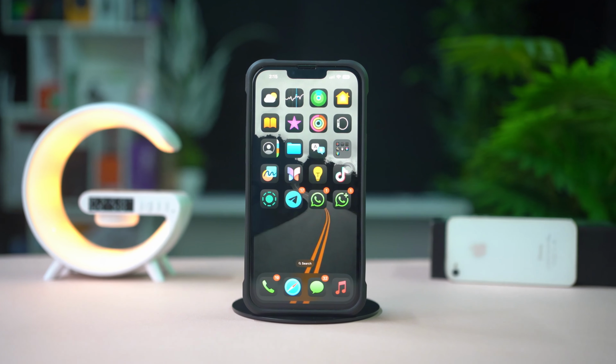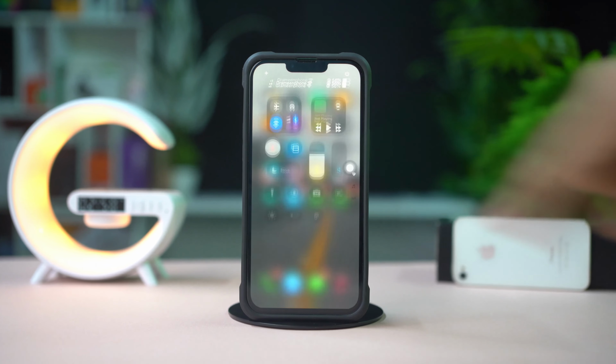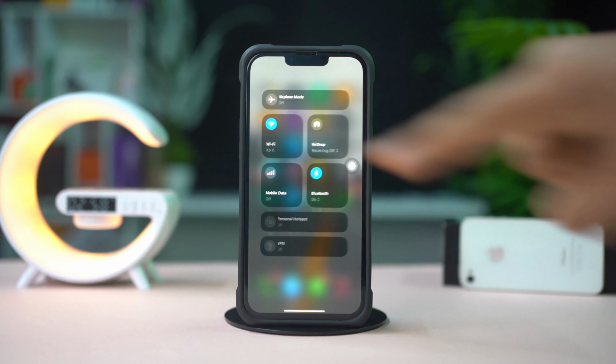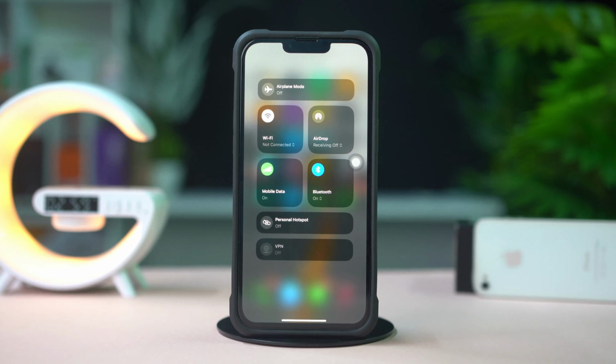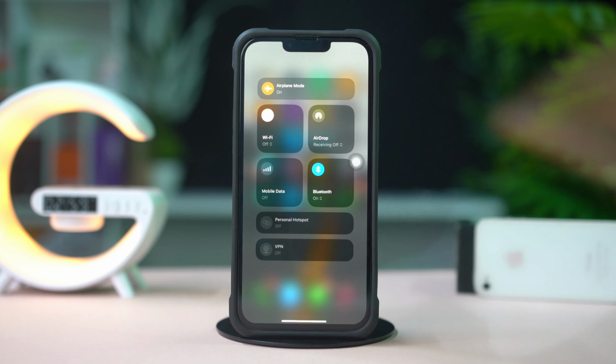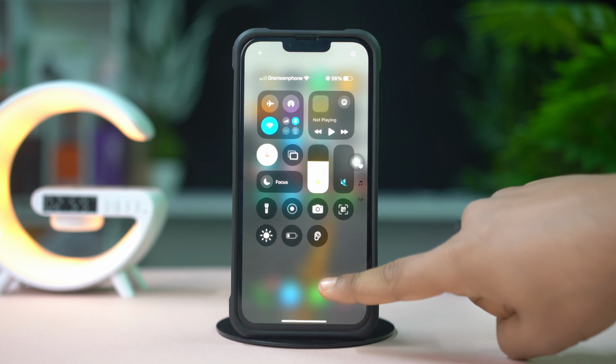So, let's get started. Before we start, make sure you have a stable internet connection. Try switching between Wi-Fi and mobile data. Now try airplane mode on and off. After that, try these advanced solutions.